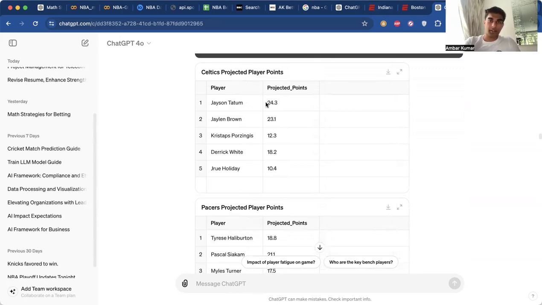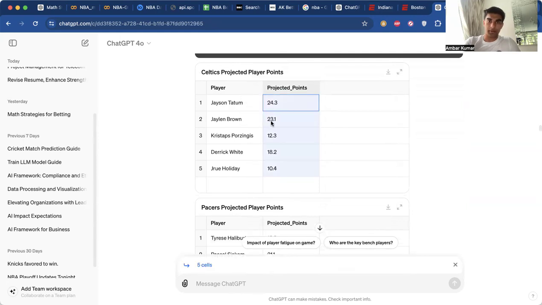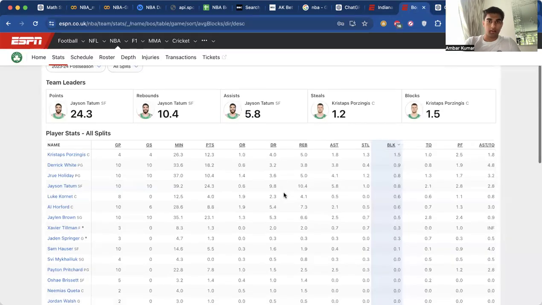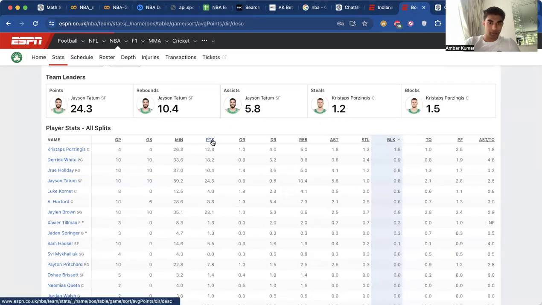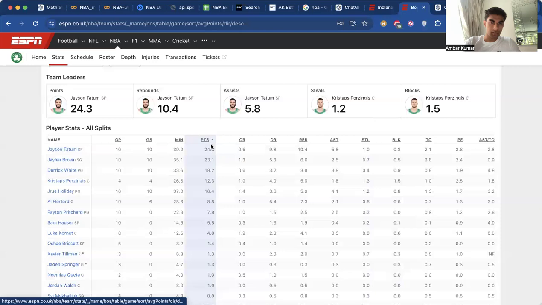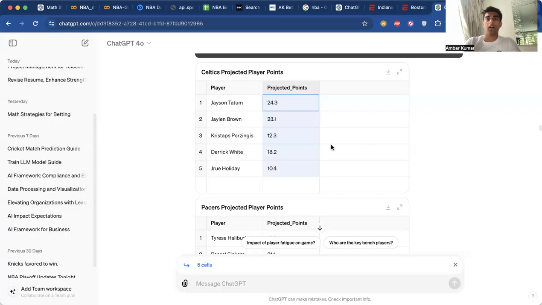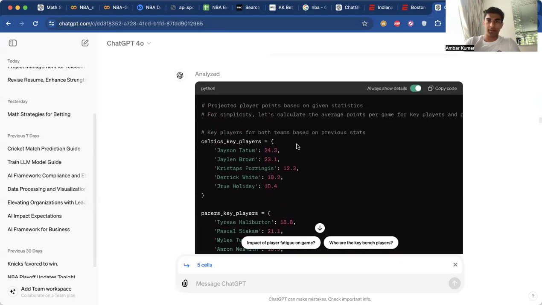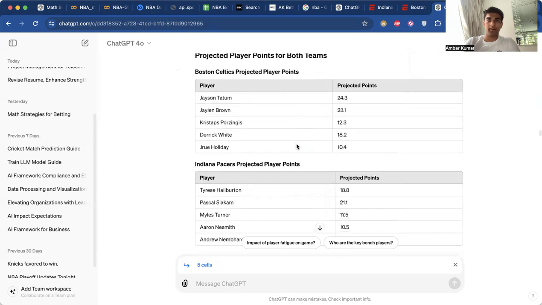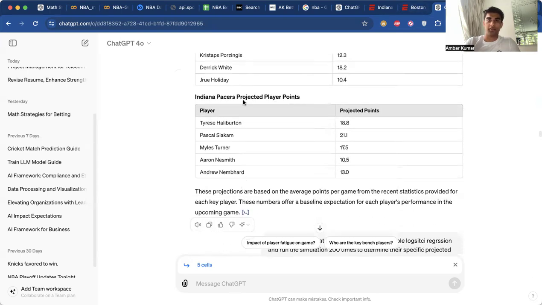But the problem is, if you notice these numbers, 24.3, 23.1, 12.3, 18.2, and 10.4, they are the same numbers over here: 24.3, 23.1, 18.2, 12.3, 10.4. So it's just giving us that same data. It's thinking that a projection is just basically whatever the average is. We don't want that, because again, it's not bringing us anything useful.